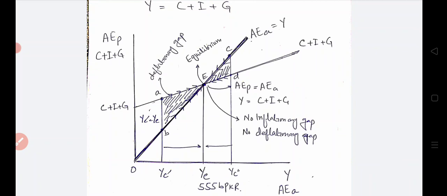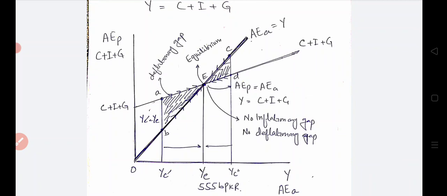One curve starts from the origin O, the 45 degree line, which is equal to aggregate actual expenditure, that is equal to Y, and the other curve that intersects it is the aggregate planned expenditure curve, which contains C plus I plus G, right?